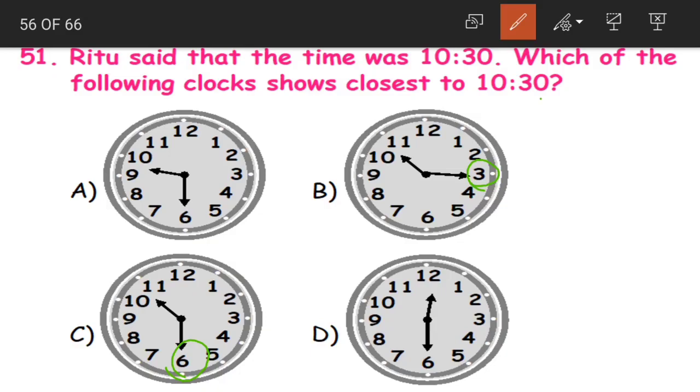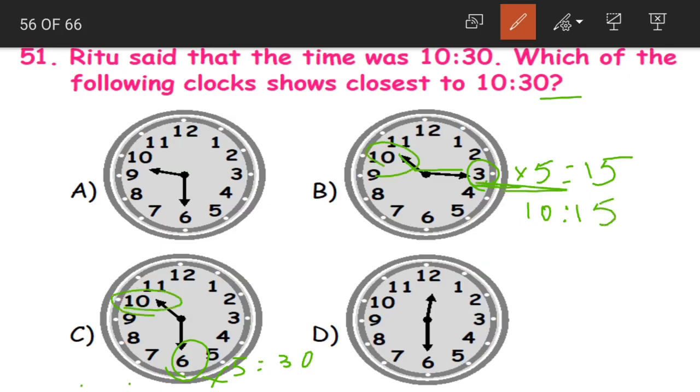If you remember, I said that to find out the minutes, we have to multiply the number by 5. 3 into 5, 15. 6 into 5, 30. So this means 10:15, 10 hours and 15 minutes. And option C represents 10 hours and 30 minutes. 10:30. Is this clear?